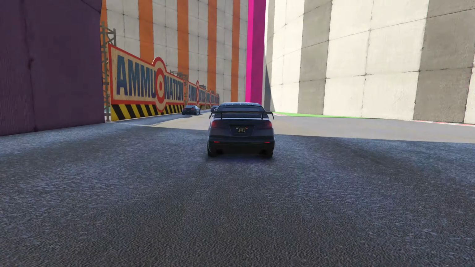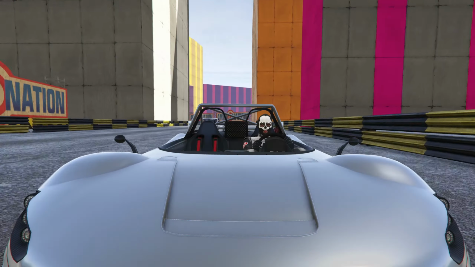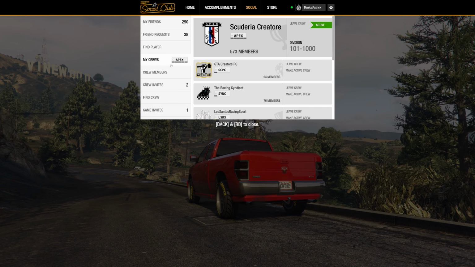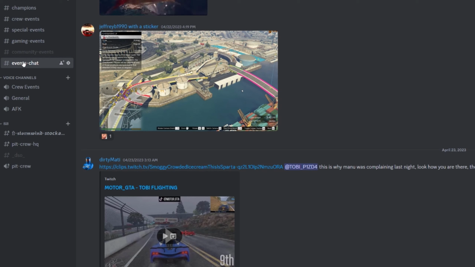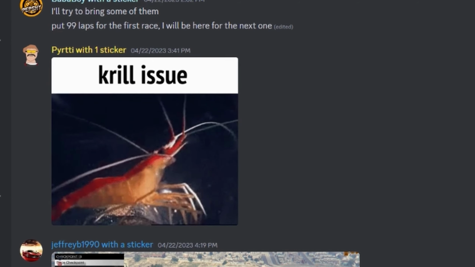You may need to add the event host, or another participant on Social Club to easily be invited to an event that you want to join. Having the crew set as active is the other way that you can easily join up. Event host will monitor events chat for any questions or concerns that you may have.